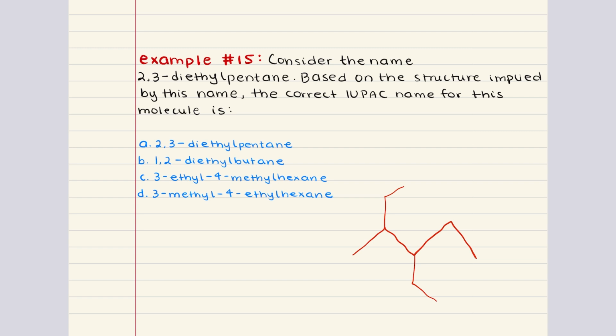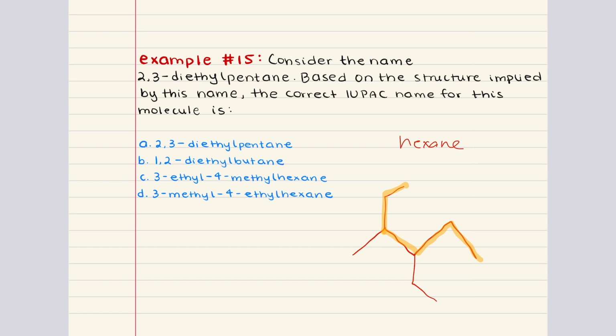Including one of the ethyl groups as part of the main chain gives us a 6-carbon chain instead of 5. That means that the parent chain for this molecule is actually hexane, not pentane. Now that we know that, we can move into the other steps for naming.